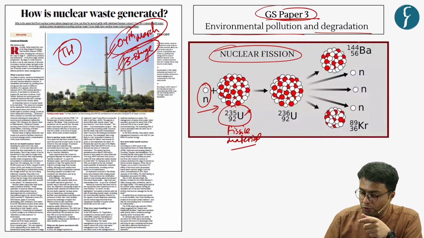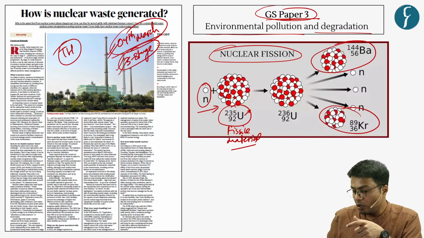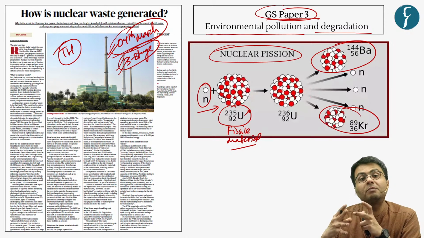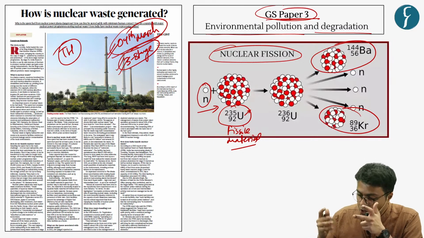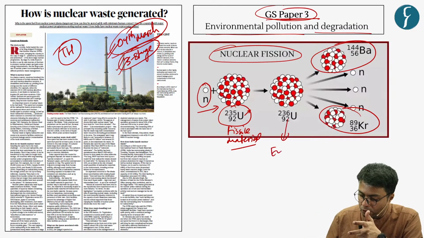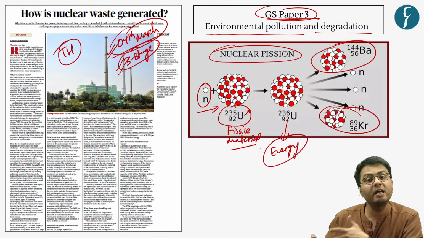So this leads to the creation of barium as well as krypton. Also, this process emits a large amount of energy which can be generated in the form of heat. So this is what leads to the development of nuclear energy.